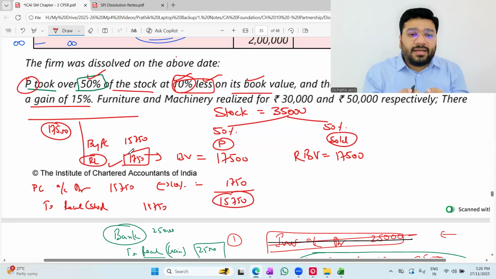The format of the realization account is prepared in such a way that you don't have to sit and break your head to calculate profit and loss on each and every transaction. You just follow the format. The net result of the realization account is to find out the profit and loss on all transactions put together. Got it, not got it?